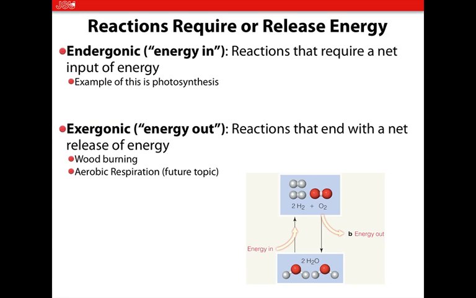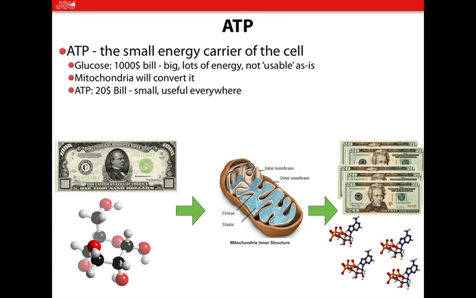You should also know what exergonic and endergonic is. Endergonic means that energy goes into the reaction, and exergonic means that energy is released. And biology is all about endergonic and exergonic reactions. Okay, so ATP. ATP is the energy currency of the cell.